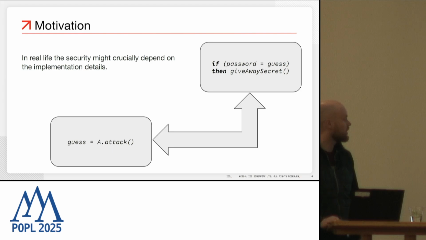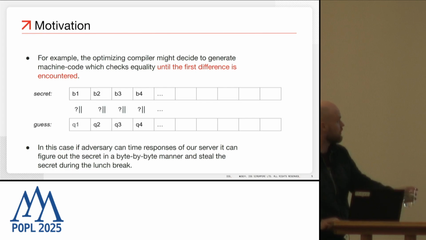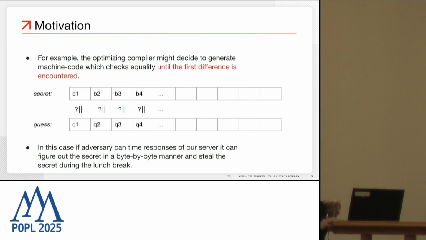At the same time, it's worth saying that for real systems, security might crucially depend on the implementation details of the server, even such a simple one. For example, the optimizing compiler might decide to generate machine code which checks equality between the secret and the guess until the first difference is encountered. And in this case, if the adversary can time the responses of our server, then they can figure out the secret in a byte-by-byte fashion and steal the secret during the lunch break.